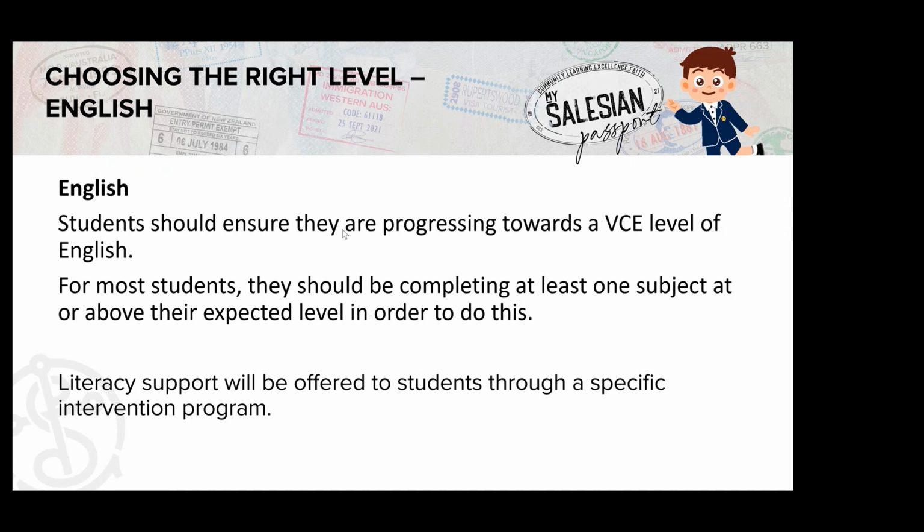So in choosing their subjects, they should be completing at least one subject at or above their expected level to ensure that they're touching all of those colours on the way up through their learning journey. For those students who may need some literacy support, this will be offered through a specific intervention program, and that will work alongside the subjects that they choose for their English classes.